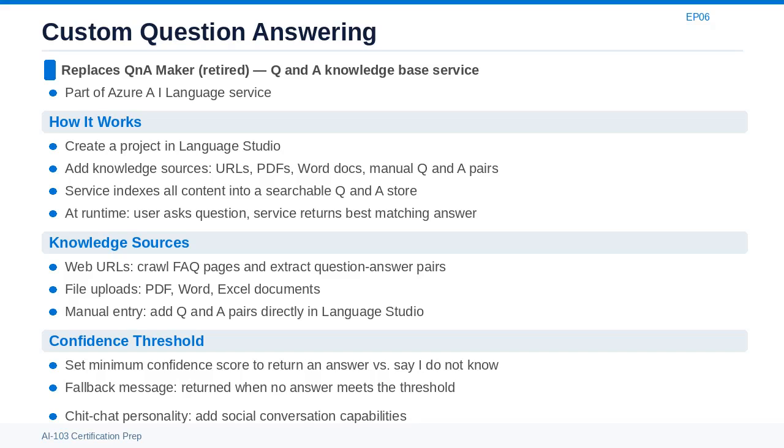If no answer exceeds the threshold, the service returns your configured fallback message, something like, "I'm sorry, I don't have information about that." Chit-chat is a pre-built personality feature that handles small talk like, "Hello, how are you?" and "Thank you," without requiring you to add these manually. For exam scenarios, a bot that answers questions from company documentation is custom question answering. A bot that understands user commands and executes them is CLU.